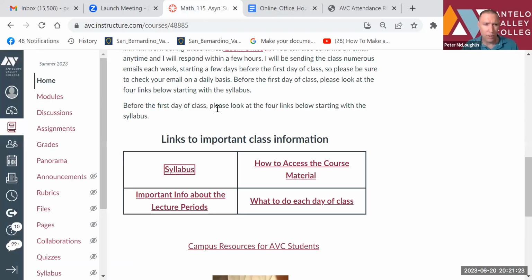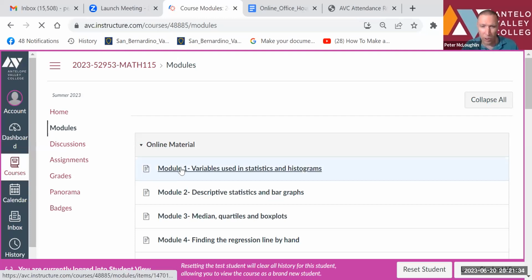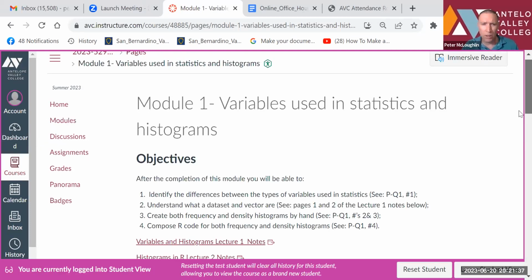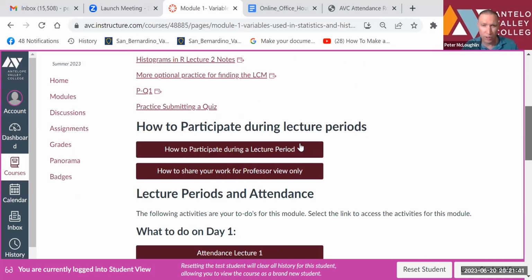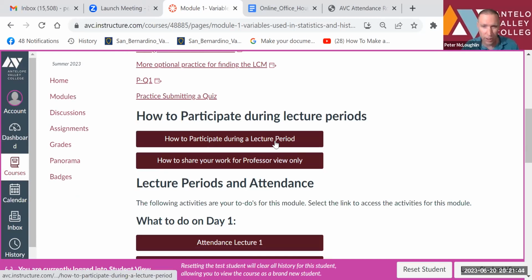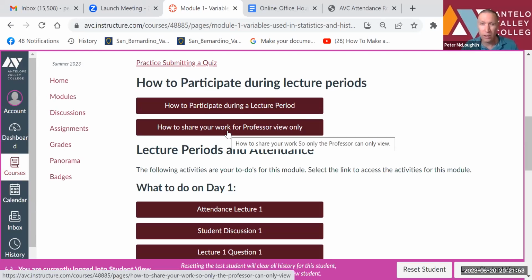Okay. Another way you can get to the modules is to click on modules here and click on module 1. So back on module 1 again. Below that, you'll see how to participate during the lecture periods. You can click on those and watch the videos there. You can also share your work so only I can see it. If you don't want other students to see your work, there's a way you can share it so only I can see it.